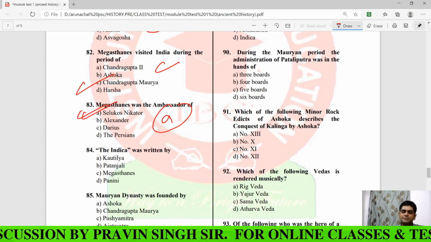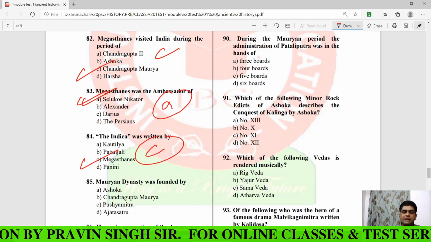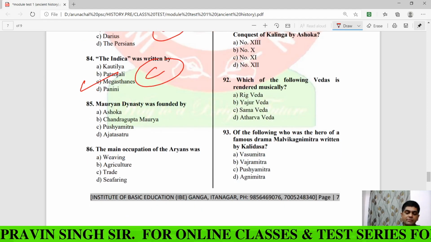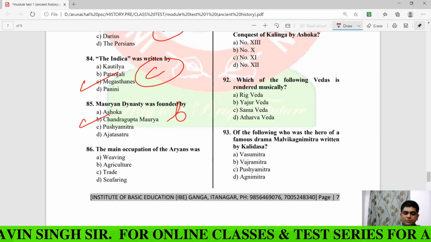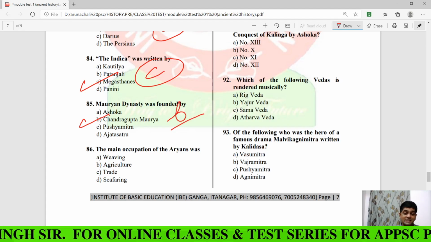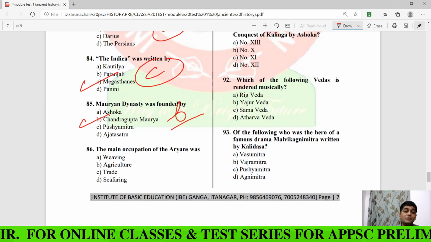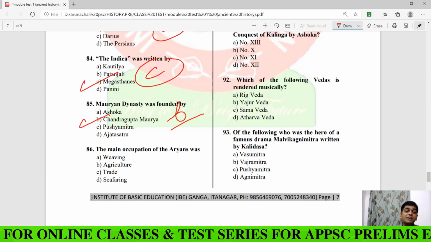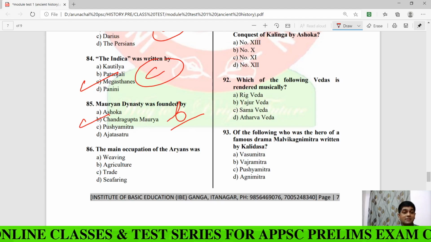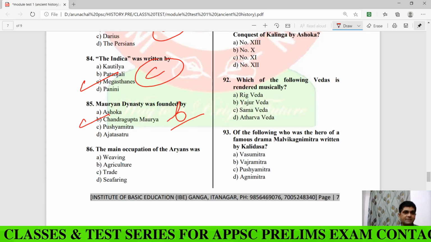Indica was written by, important question, it's C, Megasthenes. And the Mauryan dynasty was founded by, easy question, Chandragupta Maurya with the help of his guru, his teacher, his mentor, Kautilya or Chanakya or Vishnugupta. What did Chandragupta Maurya do? He defeated and killed the last Nanda ruler Dhananand and founded the Mauryan dynasty.